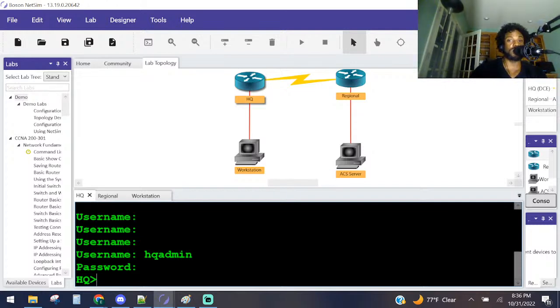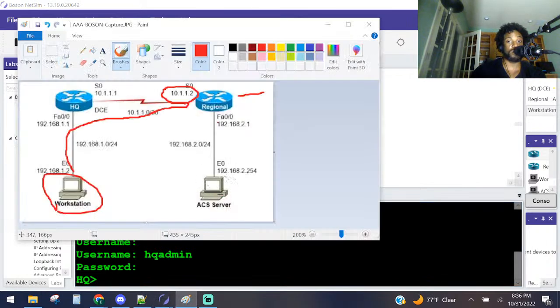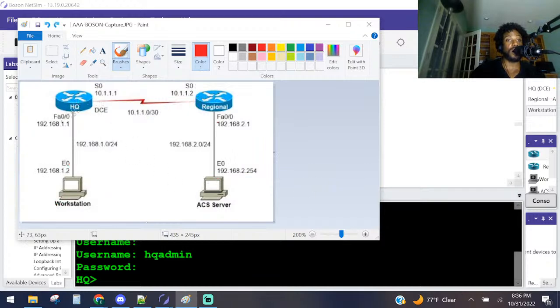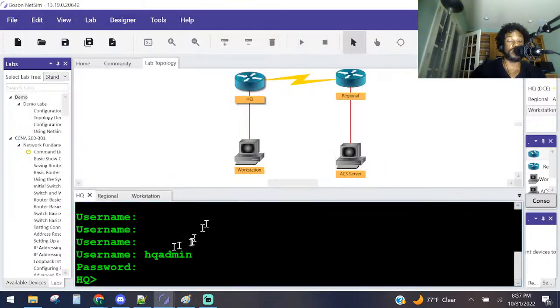On HQ, which is this router over here, right? This guy right over here. Configure the ACS server's IP address, which is that guy right over there. Right? What's his IP address? His IP address is that. Configure the IP address so the router can communicate and authenticate with the server. So basically, this HQ router, they want us to authenticate to this ACS server right here, right? TACACS Plus communications should be authenticated by using the keyword Boson and the IP address, which is what? It's indicated right here: 192.168.2.254, right?